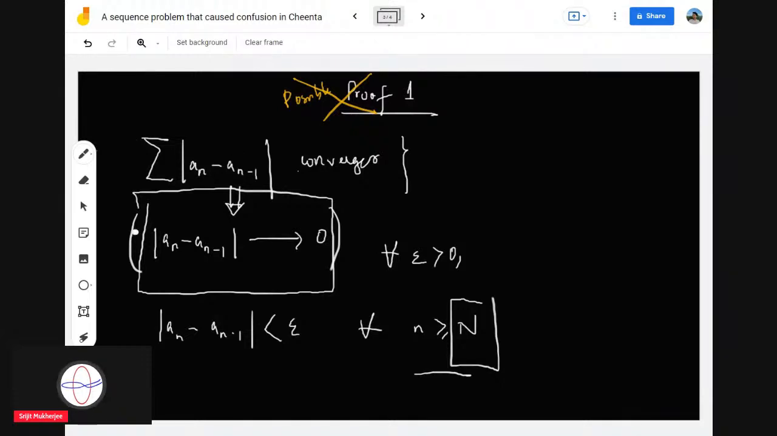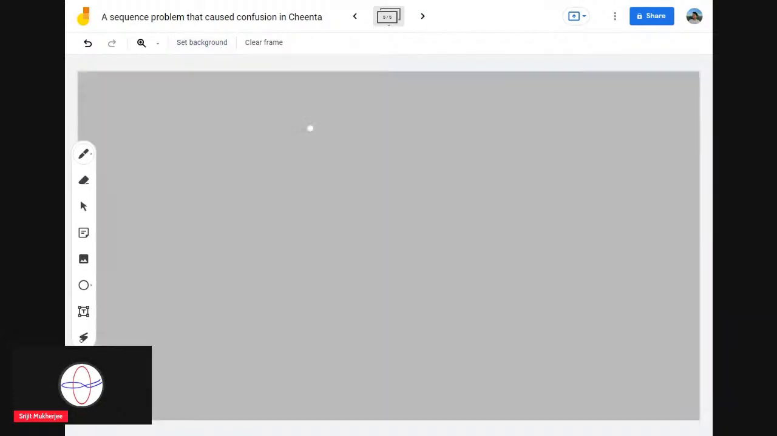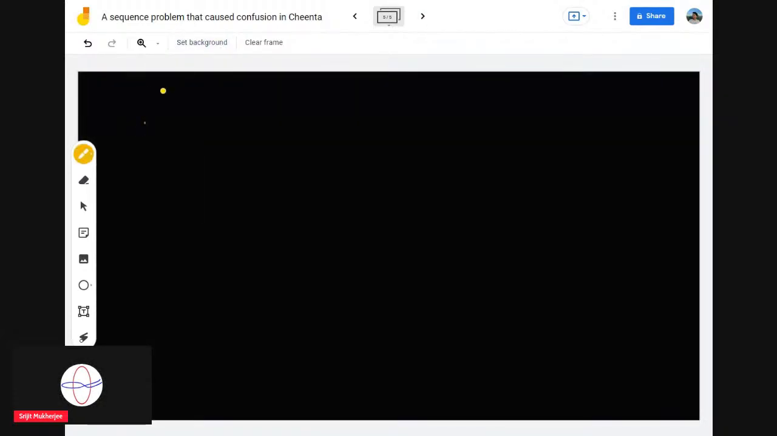So in this proof we are not using that this is convergent. We are just using the fact that the consecutive difference is going to zero. So that's why this proof is not working. Now we will do another proof, one of the proofs, not the actual proof I should say.